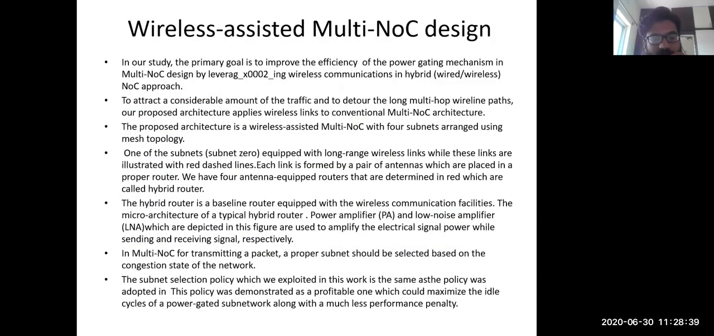So in multiple NoC, for transmitting a packet, a proper subnet should be selected based on the congestion state of the network. That means if a particular subnet is going to have more congestion, then we need to select the other subnet. So the subnet selection policy which we exploited in this work is the same as the policy that was demonstrated as profitable, which could maximize the idle cycles of the power gated subnetwork along with a much smaller performance penalty.